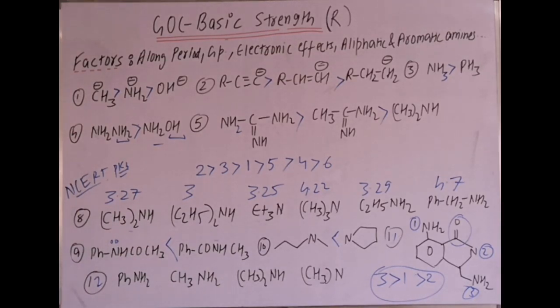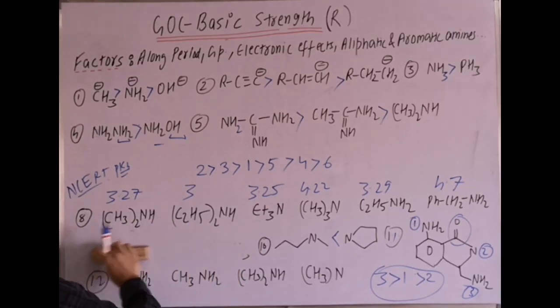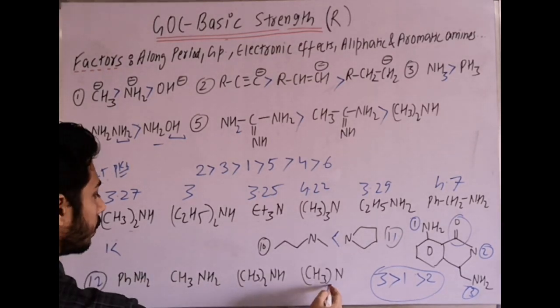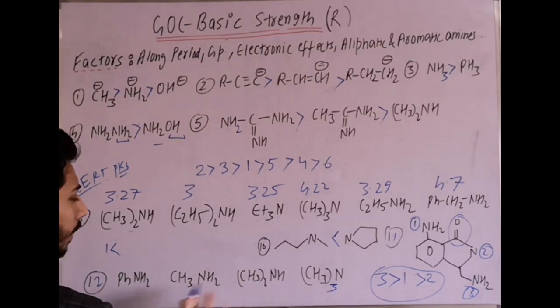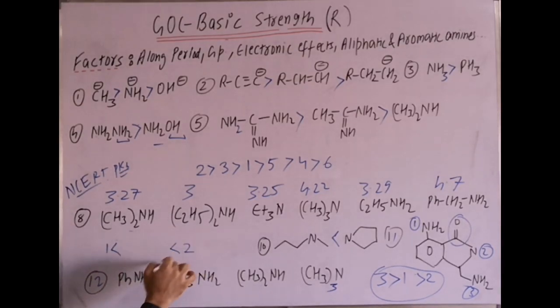The last example: in this case there is an aromatic amine, and the rest are aliphatic amines. That means the first one will be least. Then secondary amine, tertiary amine and primary. Now we know in aqueous medium the secondary will be maximum, right?